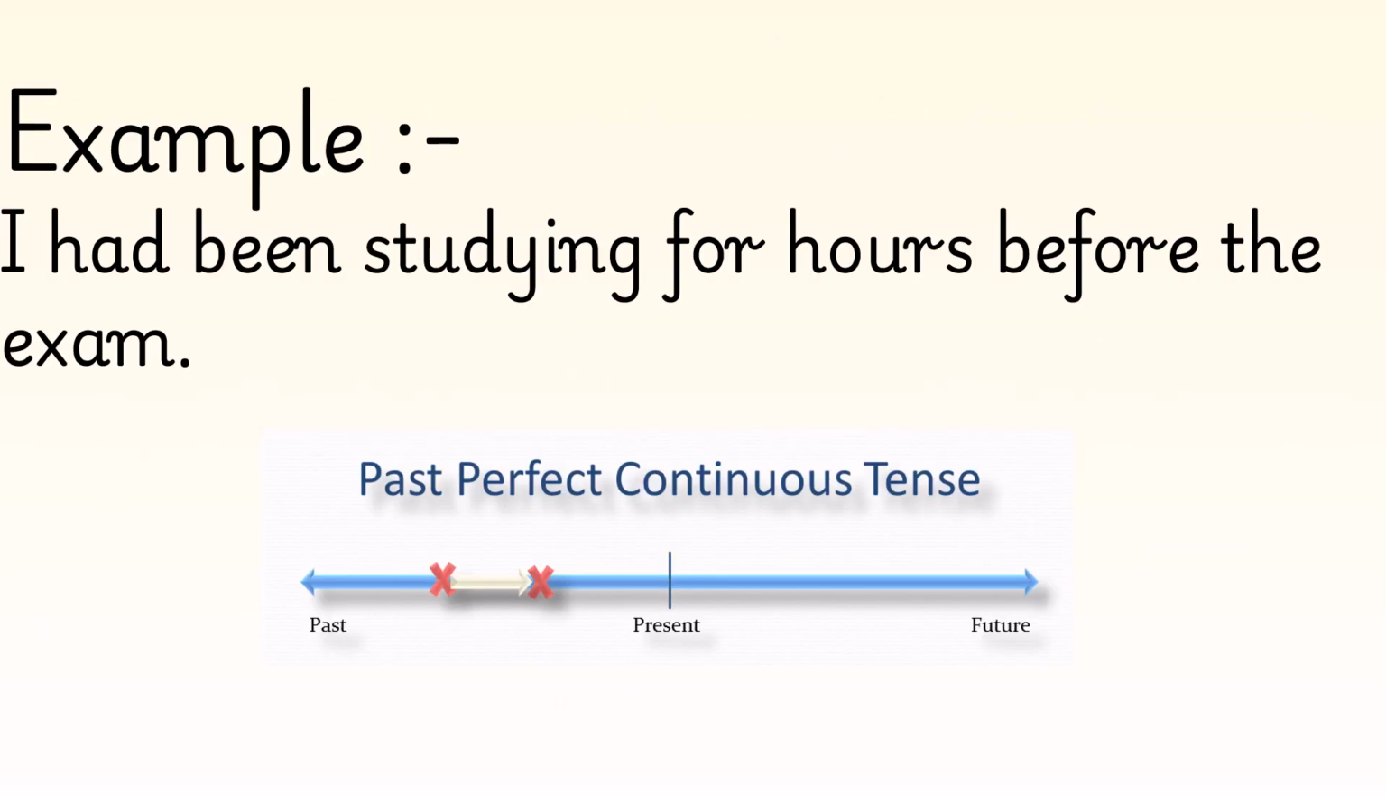Let's understand the tense with some examples. I had been studying for hours before the exam. Means I started studying from this point till my exams. Okay. See, we have two situations here. At one point I started studying and I kept on studying until my exams. So these types of tenses are called past perfect continuous tenses.